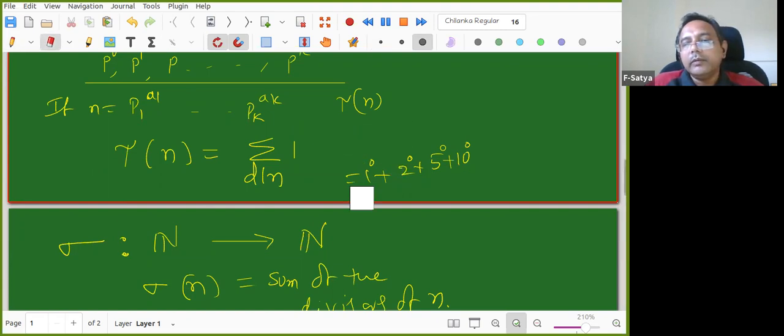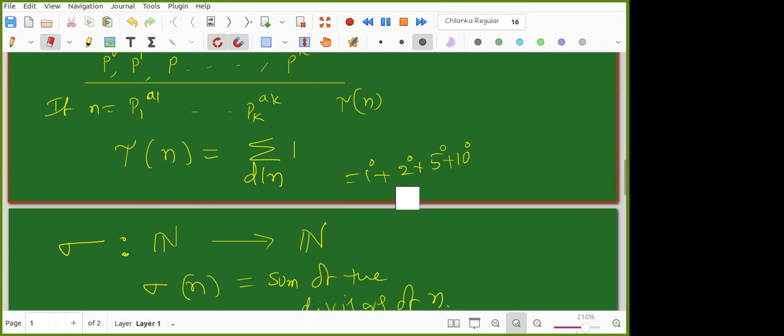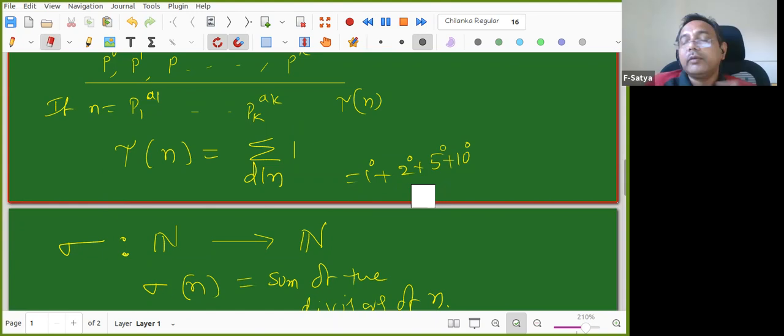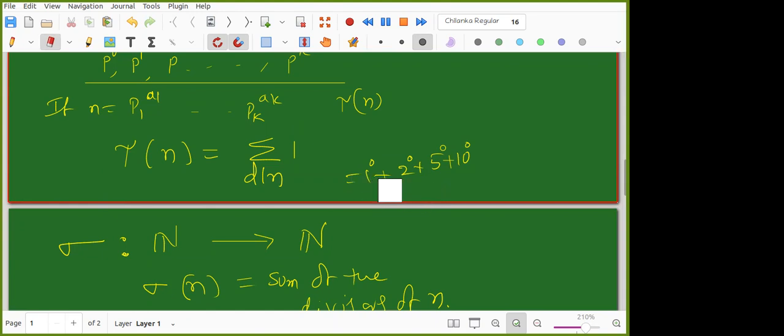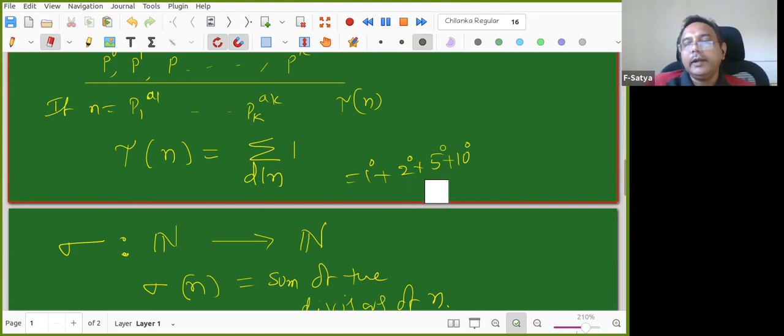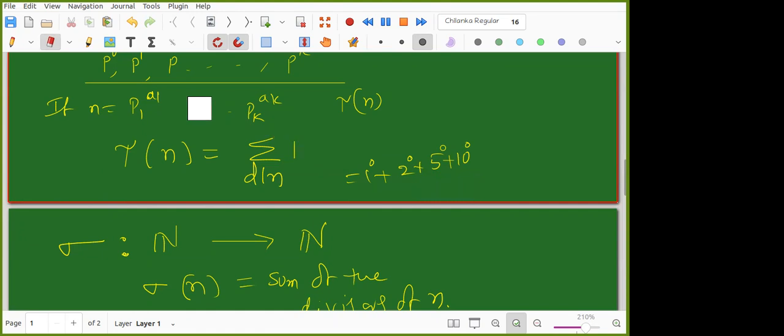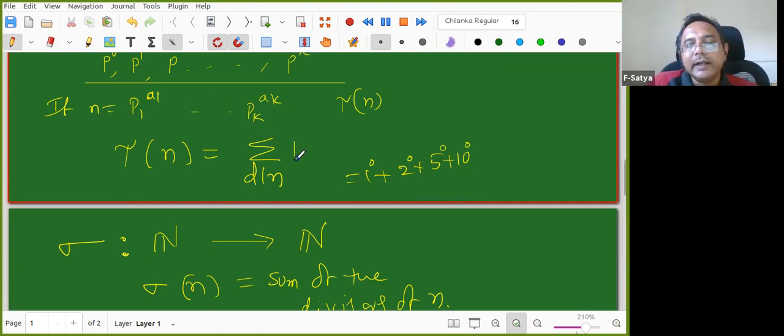Are you following now? What is 1 power 0? 1. 2 power 0, 5 power 0, answer is 4. What is 4? Number of divisors of 10. So that means I'm adding 1 plus 1 plus 1 plus 1, right? Instead of 1 plus 2 plus 5 plus 10. So earlier for sigma I was writing d directly, adding all the divisors, but now I'm adding only 1 plus 1 plus 1 plus 1.